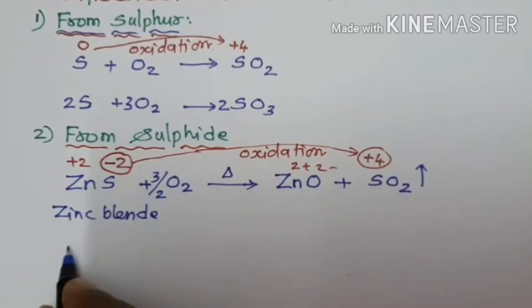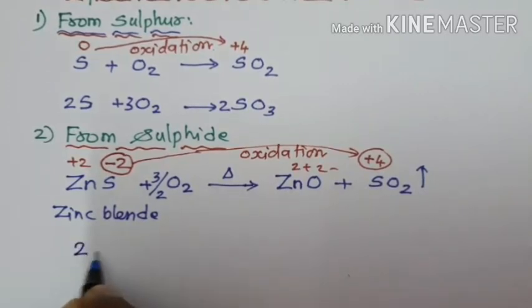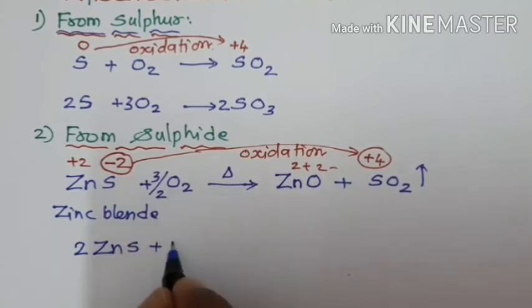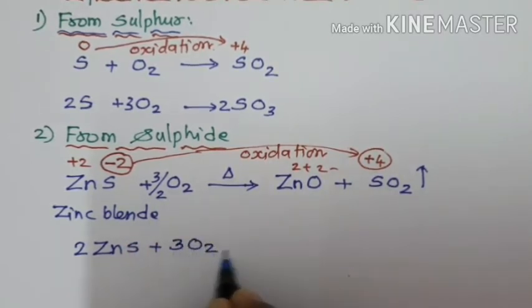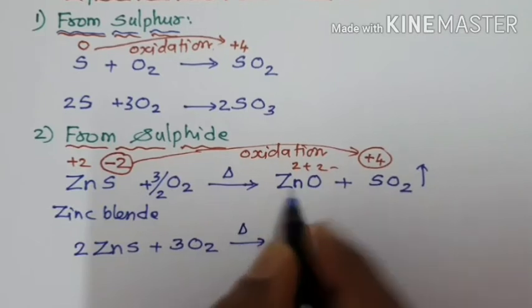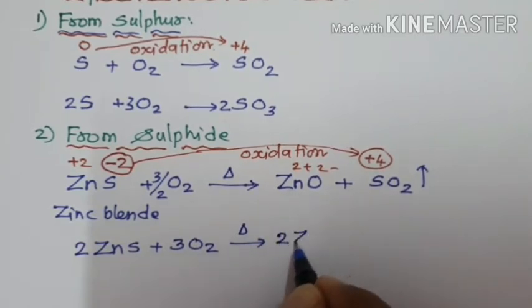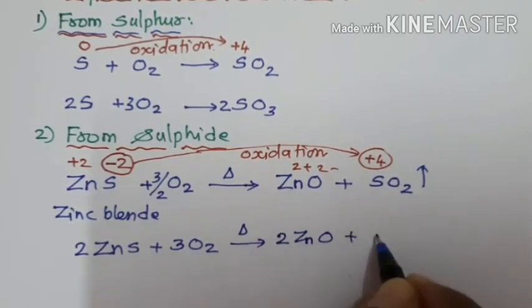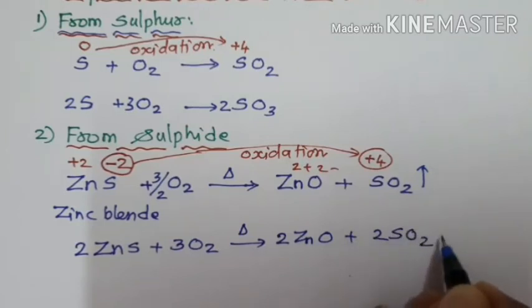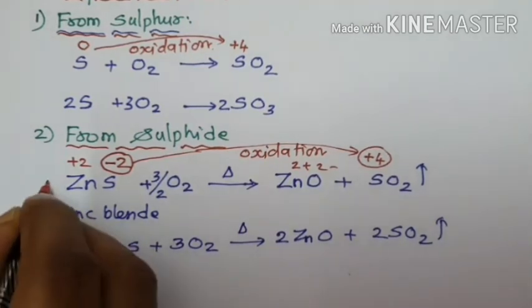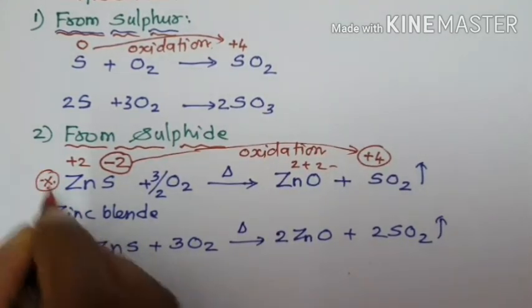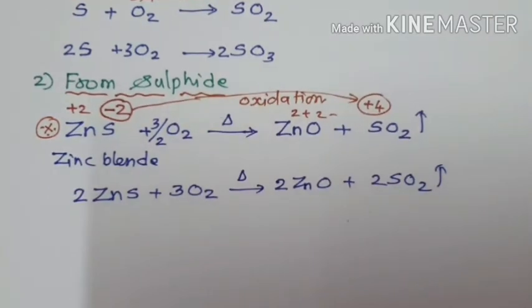When you multiply, you will get the final equation: 2 ZnS plus, when multiplied by 2, 3O2, on roasting gives 2ZnO and 2SO2. This is the balanced equation. And this is one of the reactions: sulfide during roasting gives or liberates sulfur dioxide.